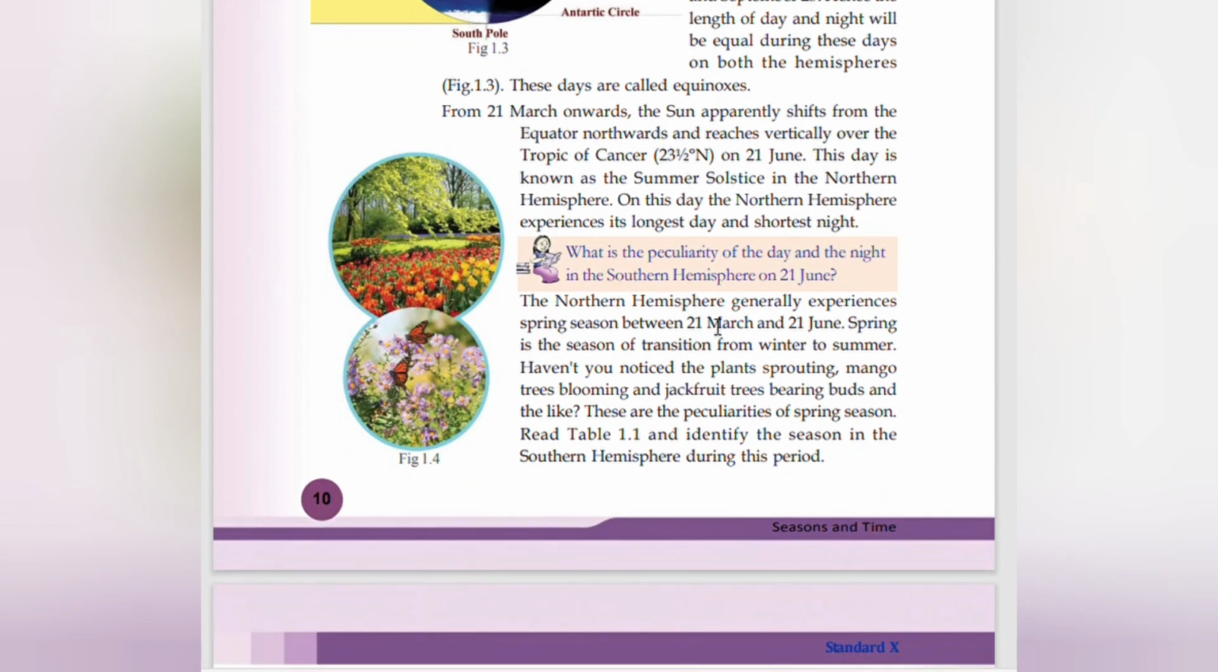The northern hemisphere generally experiences spring season between 21st March and 21st June. Spring is the season of transition from winter to summer. Haven't you noticed the plants sprouting, mango trees blooming, and jackfruit trees bearing buds? These are the peculiarities of spring season. Identify the season in the southern hemisphere during this period.